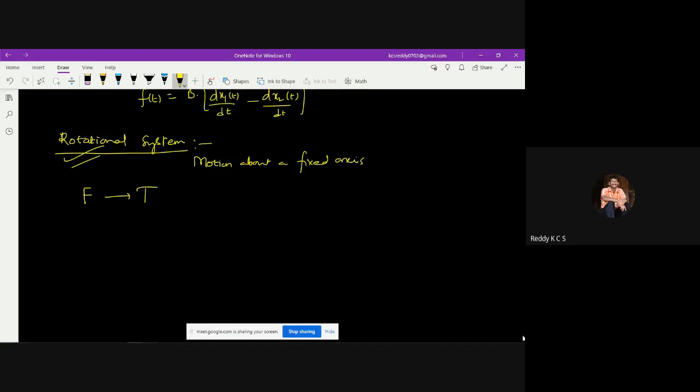Force is mass times acceleration in that case, and in this case force is replaced by moment about the fixed axis, which is nothing but torque. So a rotating element is represented with T, torque.